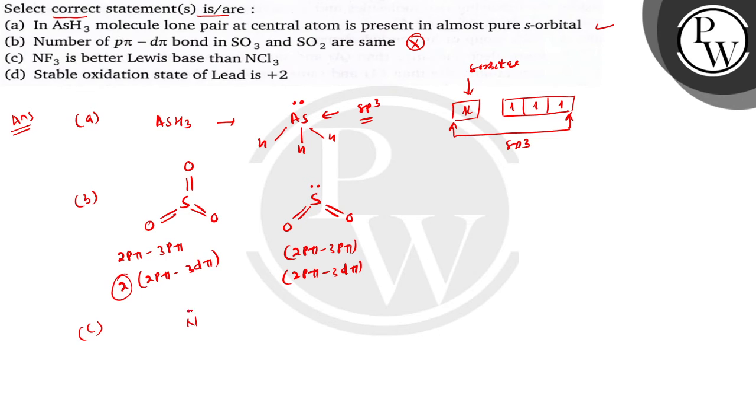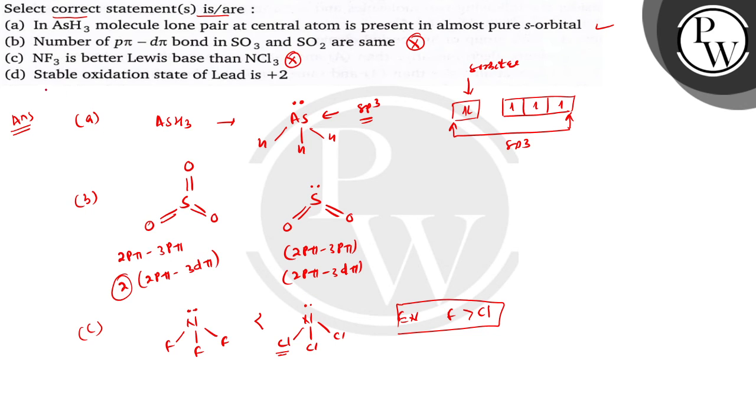Children, NF3 has a pyramidal structure and the fluorine atoms are more electronegative. Okay, and these are bases because of the availability of the lone pair of electrons. But in case of NCl3, chlorine is less electronegative than fluorine. If you compare the electronegativity of chlorine and fluorine, fluorine is more electronegative than chlorine. Therefore, if you consider the property of Lewis basicity, then NCl3 will have higher Lewis basicity than NF3 due to the lower electronegativity of chlorine, and the electron pair will be more available. Okay, so this is also an incorrect statement.